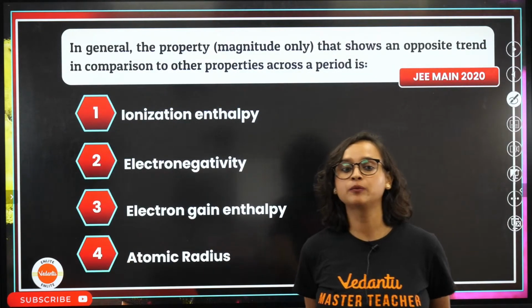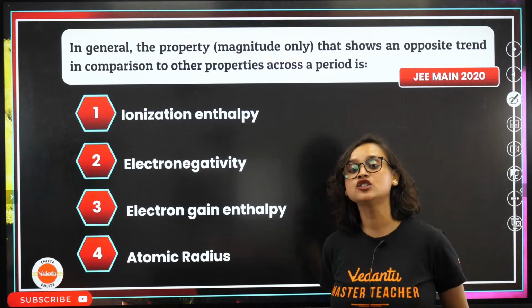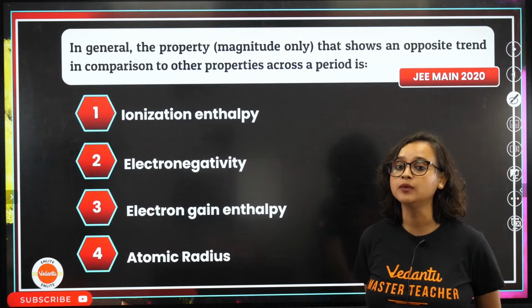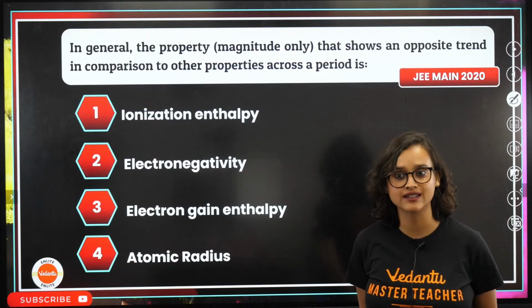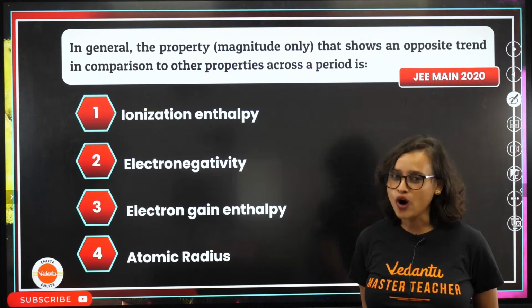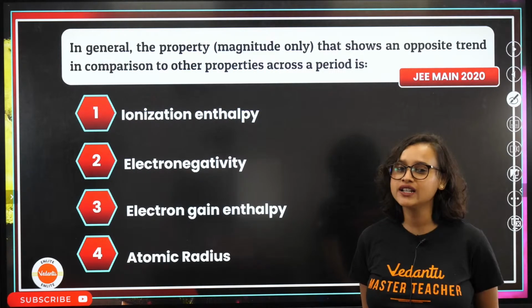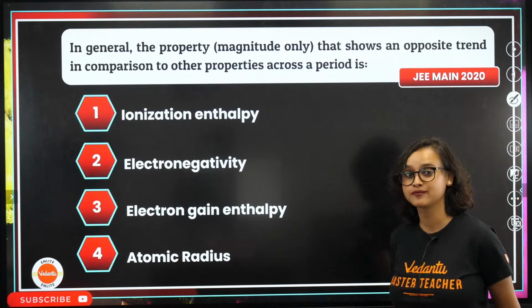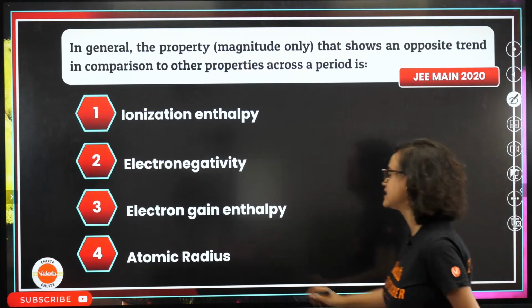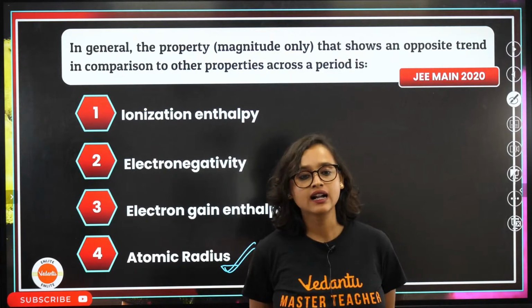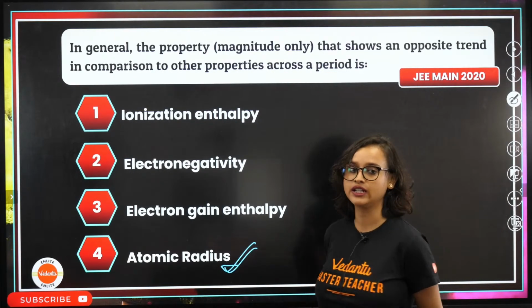In general, the property, magnitude only, that shows an opposite trend in comparison to other properties across a period is, see, JEE Main 2020. Can you imagine what an easy question it is? What an easy question it is, but it still has come. Of course, atomic radius is the correct answer. Very good. Absolutely, my dear student.